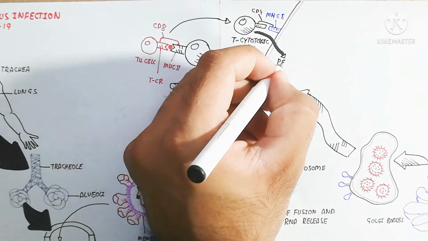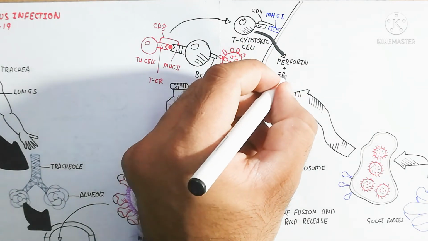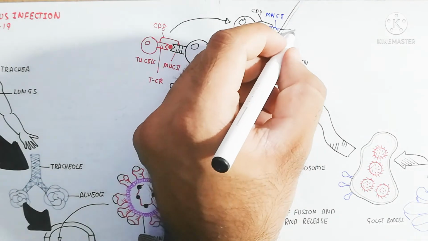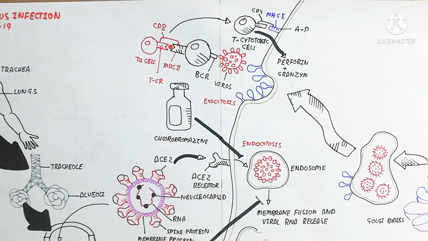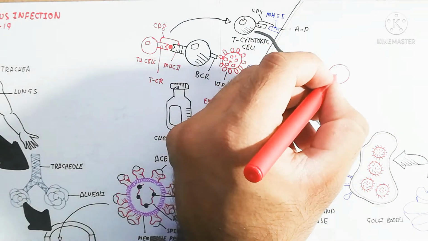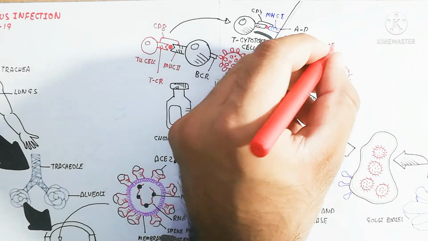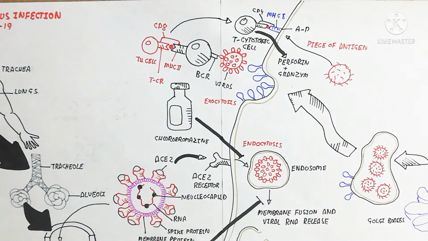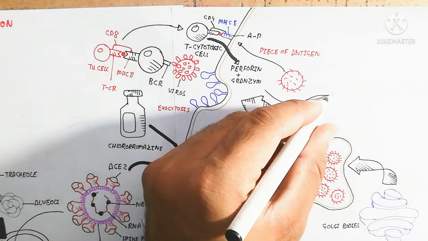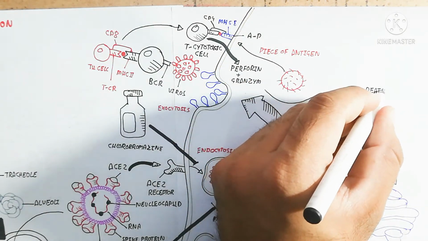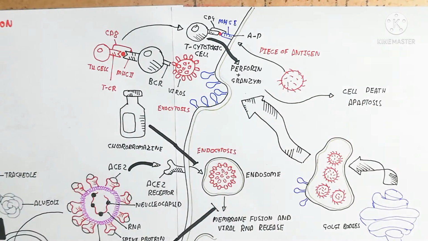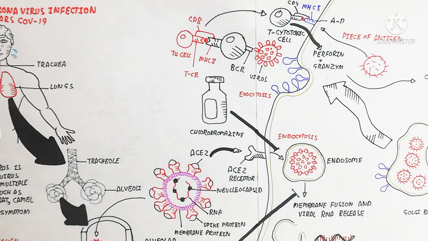On the other hand, there is proliferation of the T helper cell into the cytotoxic T cell, which recognizes the presentation of a piece of antigen from the lung epithelial cell bound with MHC class 1 with a CD8 molecule attached to the T cell receptor to produce perforin and granzyme enzyme, which are used for cell death and apoptosis. So I hope you make sense about the immunology